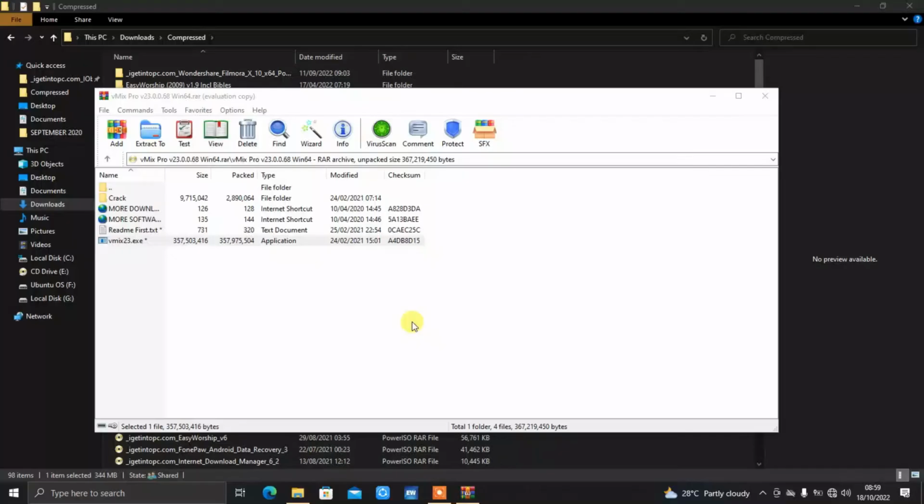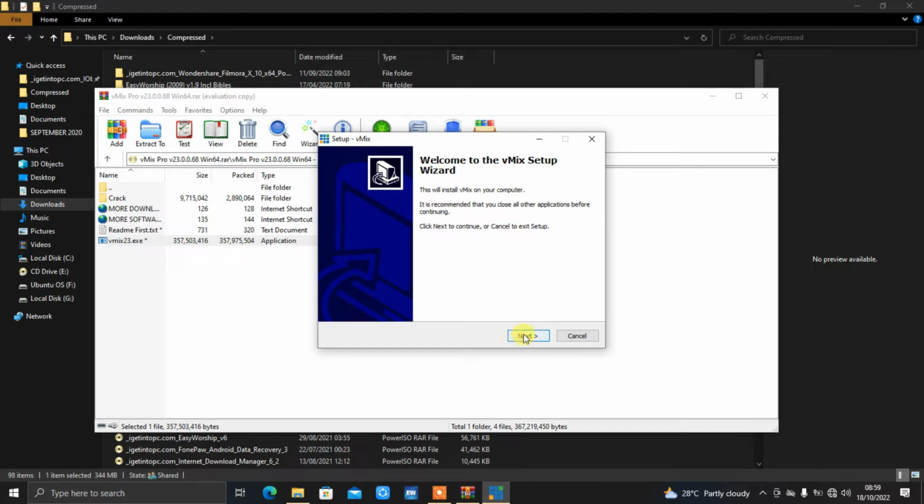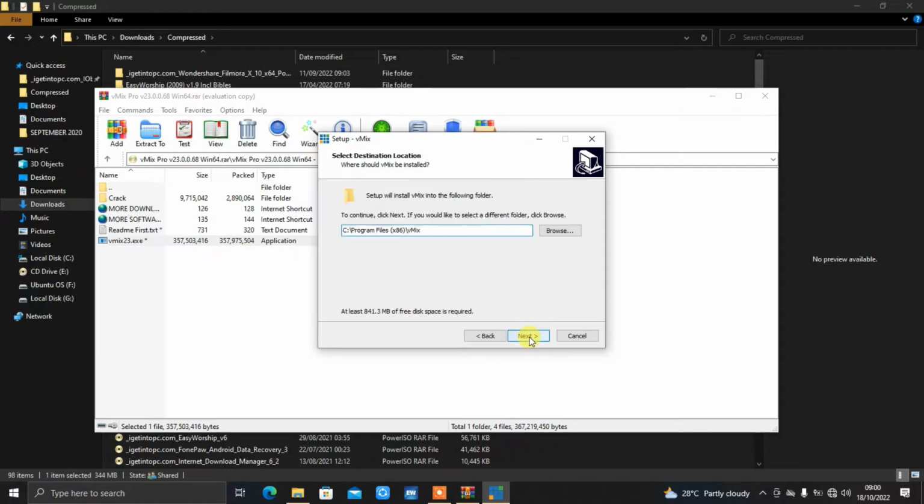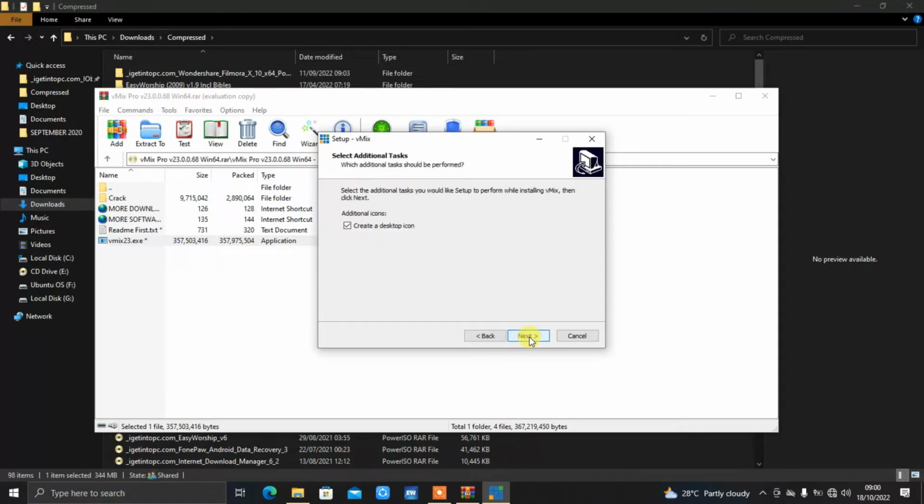So I'll click vMix setup, I'll say yes. Click yes, next, create desktop icon, I'll say yes. Click install, it starts installing.